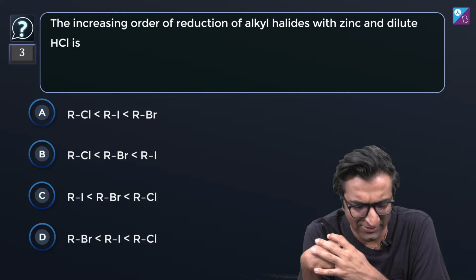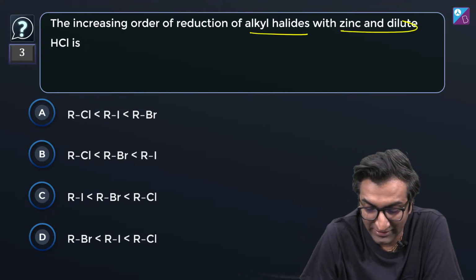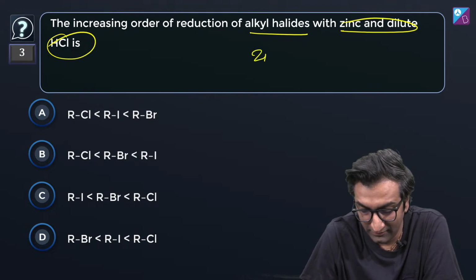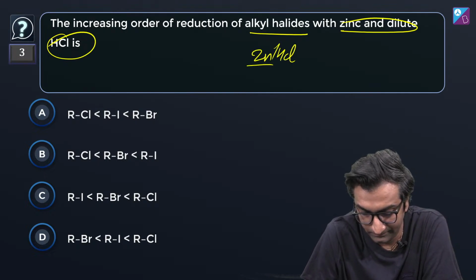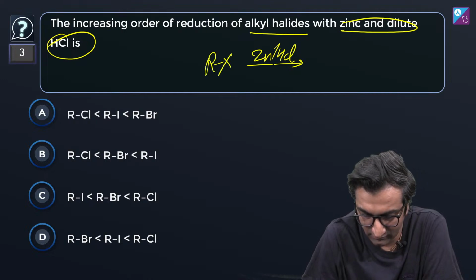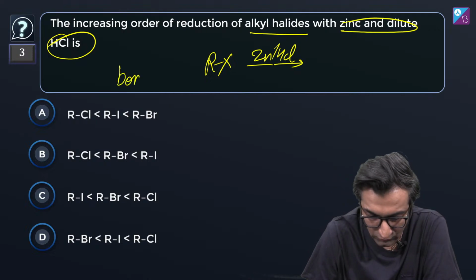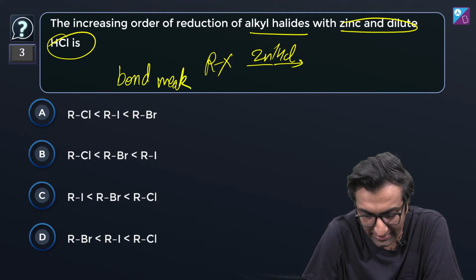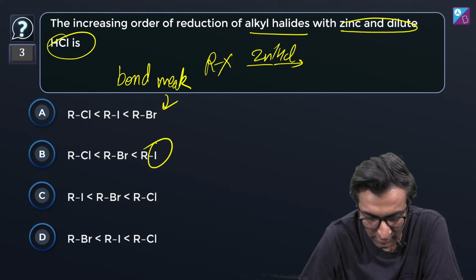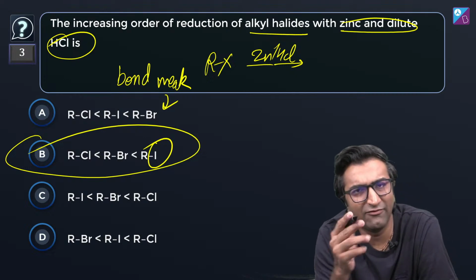Anyway, इसका क्या हुआ? This one is much easier than what I was thinking. The increasing order of reduction of alkyl halides with zinc and dilute HCl. Zn/HCl के साथ आप डालो and RX. सबसे ज्यादा कौन सा होगा? The deal is this. जिसका बॉन्ड होगा वीक वो सबसे आसानी से टूटेगा, और वीकेस्ट बॉन्ड तो आयोडीन का होगा, तो आयोडीन सबसे ज्यादा होना चाहिए. तो I think D should be the answer just from that weakest bond वाला आइडिया,